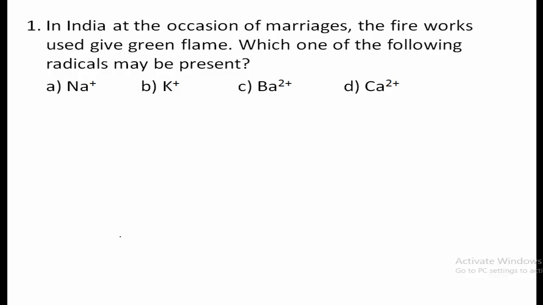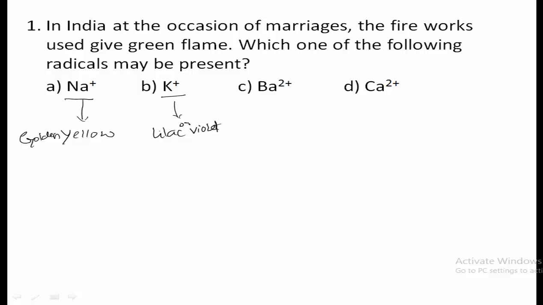Based on that, we will observe the color of the flame. Suppose if a sodium ion, Na plus ion, is there, then it will give golden yellow color. And if K plus ion, potassium ion, is there, then you will observe lilac or violet color.